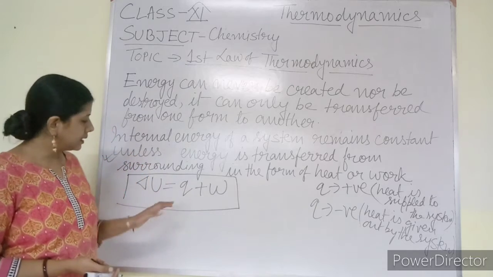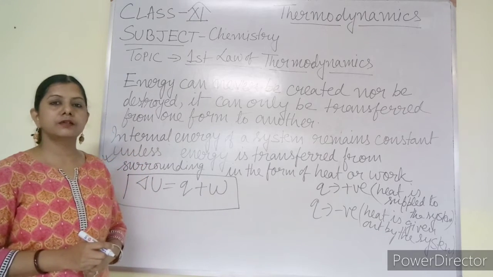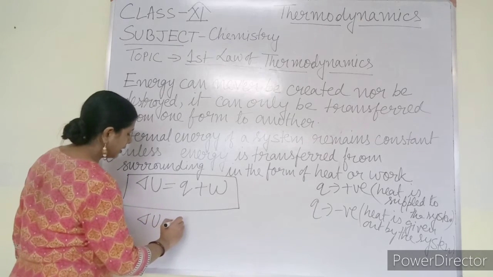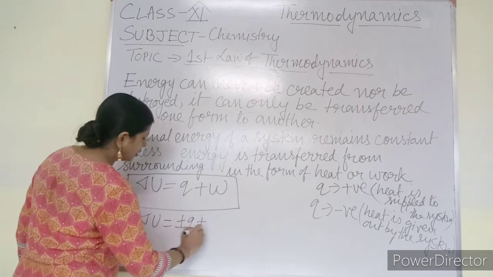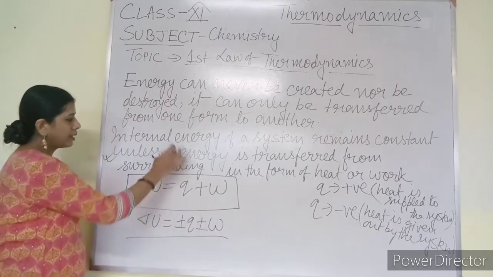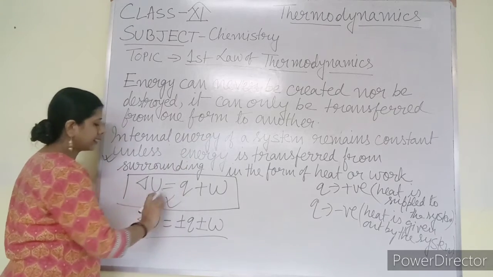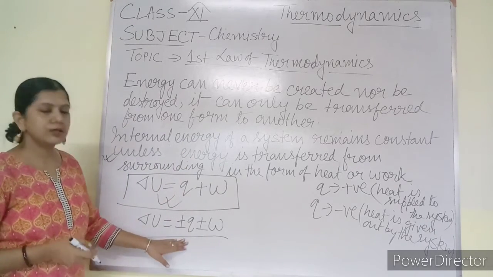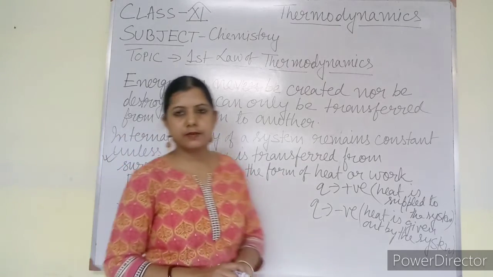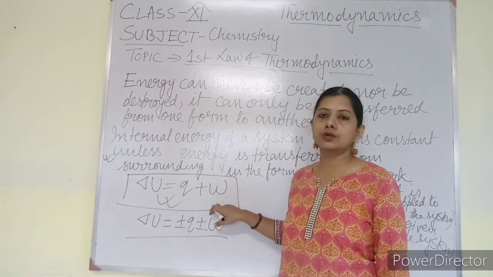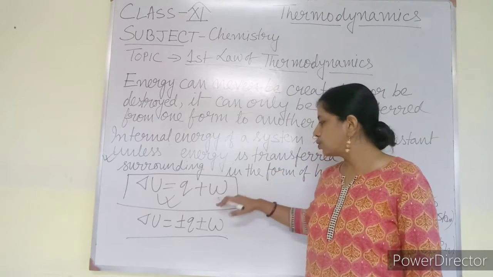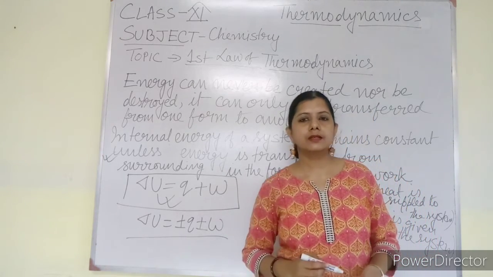In some books, this expression may be written in another form. You may find in some books that delta U equals plus or minus Q plus or minus W. According to the definition, that is correct, there is no problem. And this is also correct. But in your NCERT book, this one is given, so you should definitely follow it. If you write the other form, that is okay, but you should give more weightage to whatever is given in the NCERT book.